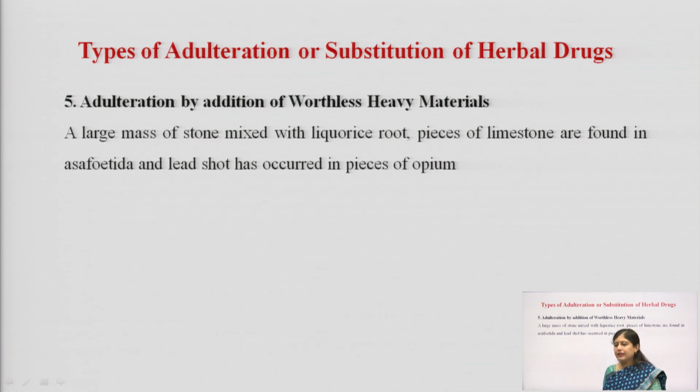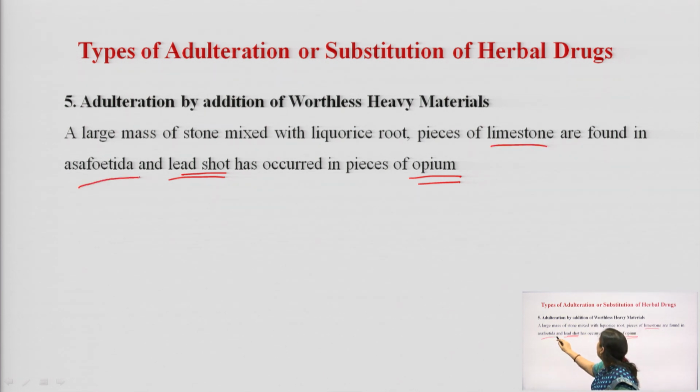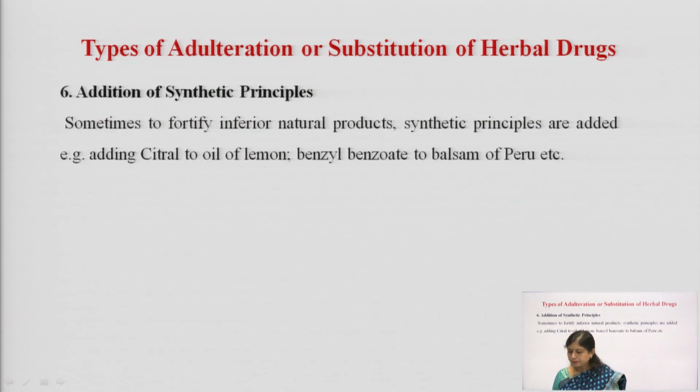Then adulteration by addition of worthless heavy substances. Now, this is a very wrong practice, and it has been observed that for opium, lead shot has been used in the past for adulteration. Limestone has been used in asafoetida, and stones are mixed with licorice roots. These are very wrong practices, where the weight of these drugs is increased by addition of such heavy materials like limestones or lead shots.